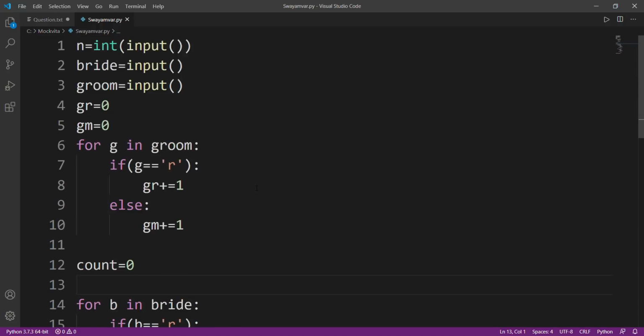Okay, so this was the solution to the Swayamvar question. I hope you understood it because it was pretty simple.